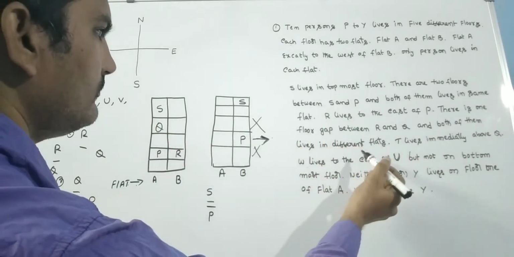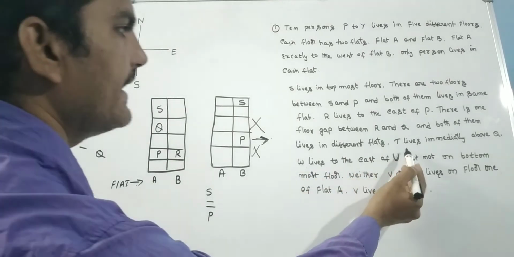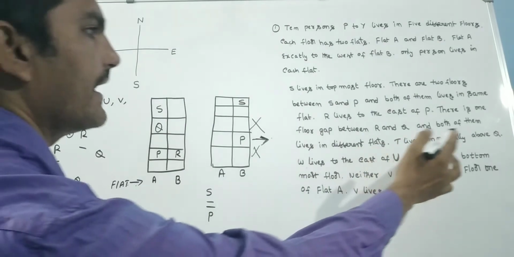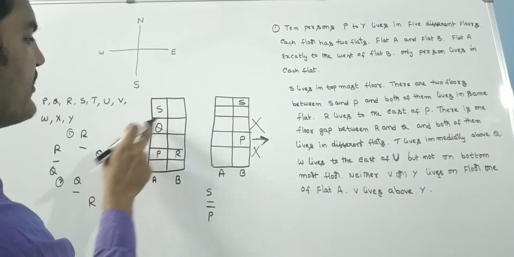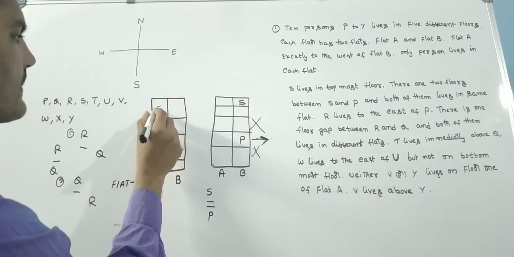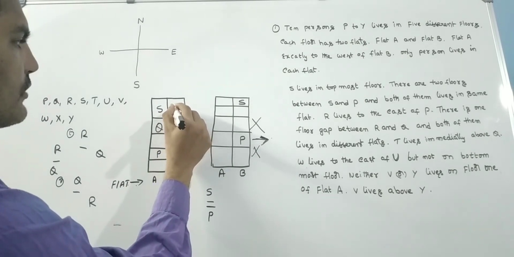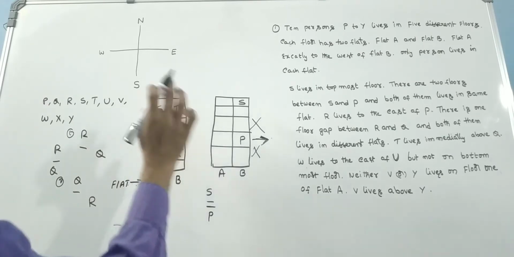Next one. T lives immediately above Q. See friends, which place is empty here above Q? Only one floor is there. Already S occupied one flat. Then definitely T should be here. See friends, T lives immediately above Q.